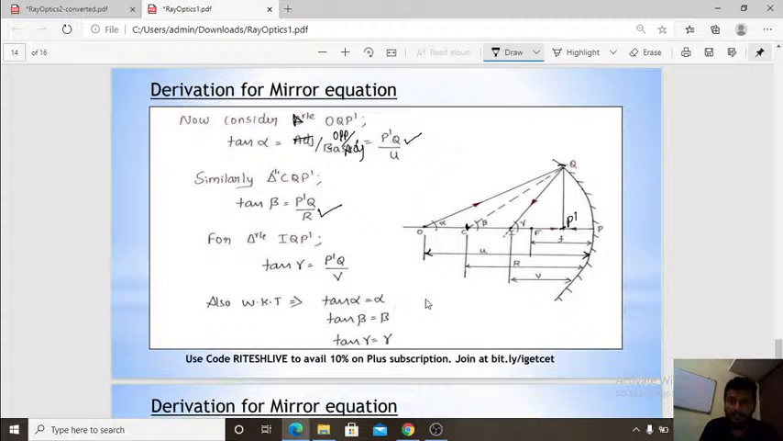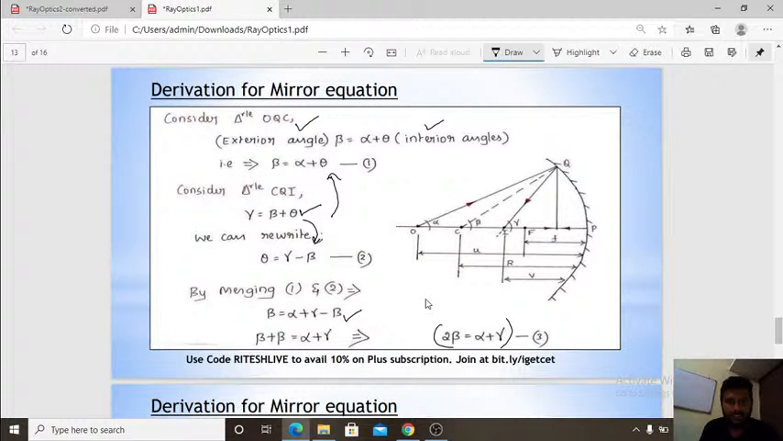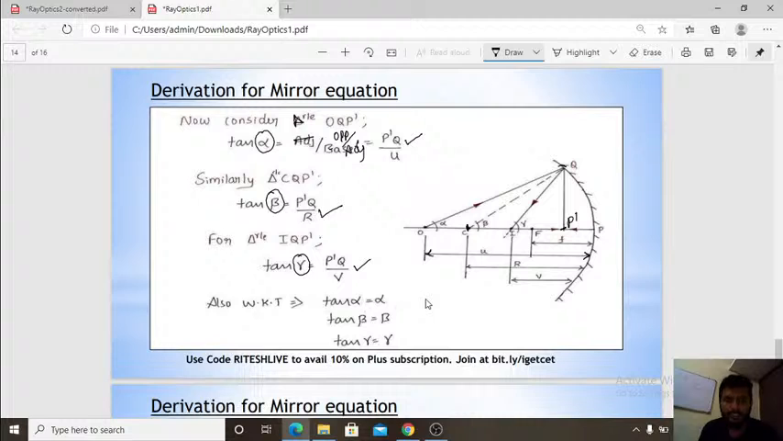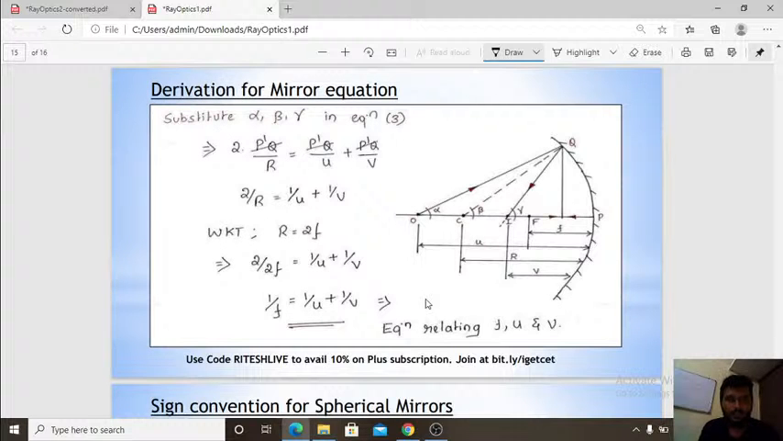Another triangle I have is I Q P dash. Then I also got another equation, see here, alpha, beta, and gamma. So now what I do is I will substitute this in this equation. When I substitute that in that equation, I will get 2 into P dash Q divided by R, that is equal to P dash Q divided by U plus P dash Q divided by V. So this is a very simple step.